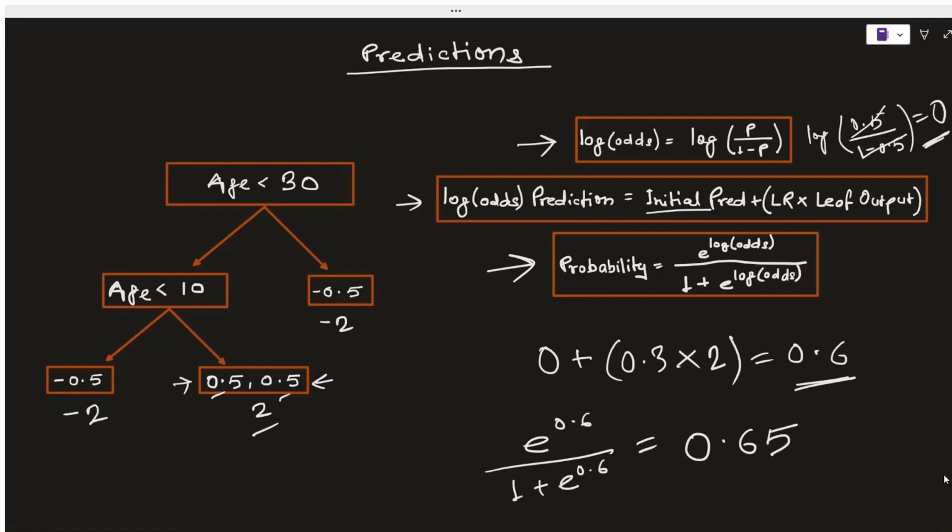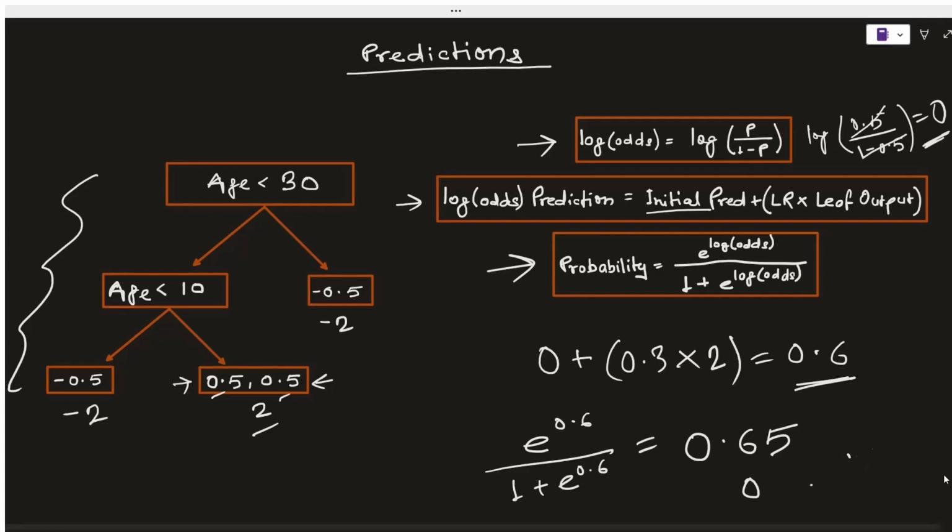So again, we were able to move from the initial prediction that was 0.5 and the actual value was 1. And now we are moving towards the correct direction with a probability value of 0.65. And this is how the residuals will become smaller and we will create a new tree that will be built the same way, and it will again reduce the error further, bringing the prediction more and more close to the actual value.